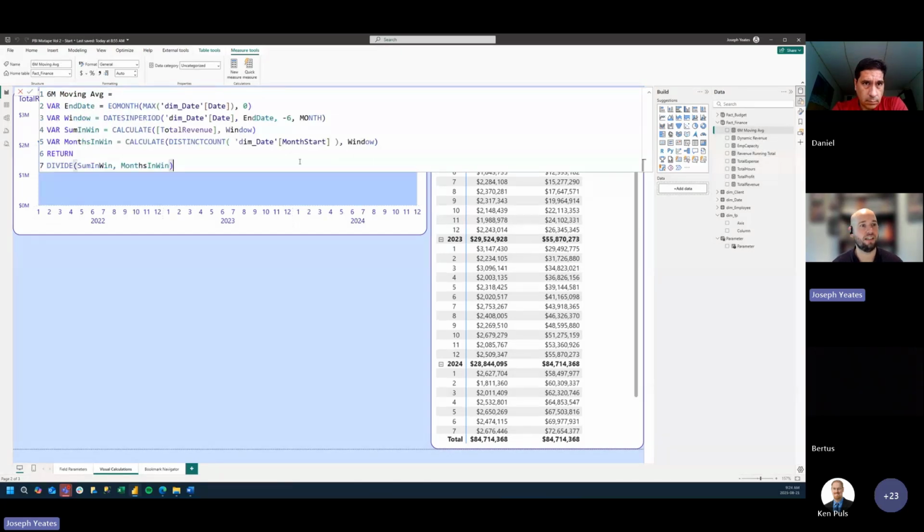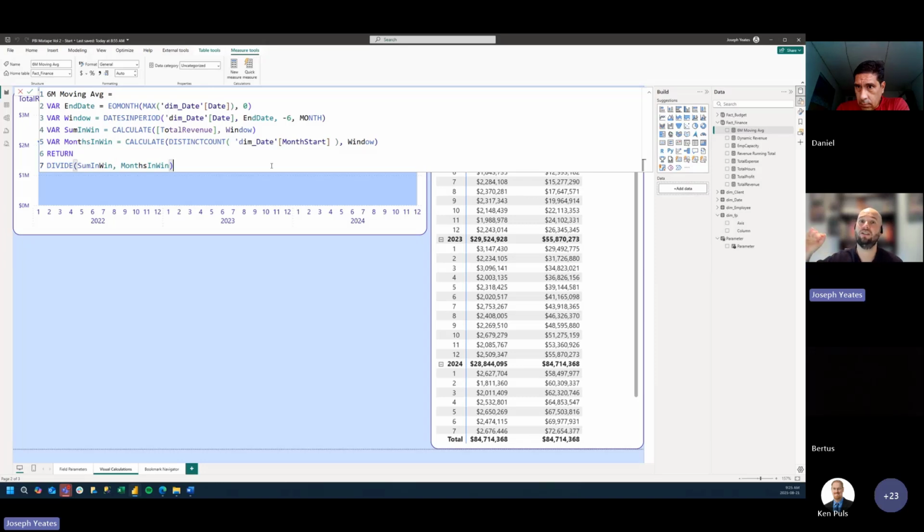If I look at the DAX measure for our 6-month moving average, we have to define an end date we want to look at here. Then from that end date, we have to select all the dates in that 6-month window. Then we calculate our total revenue across that window. And then we have to calculate the number of months in that window, and we divide it. So there's a lot of moving parts here.